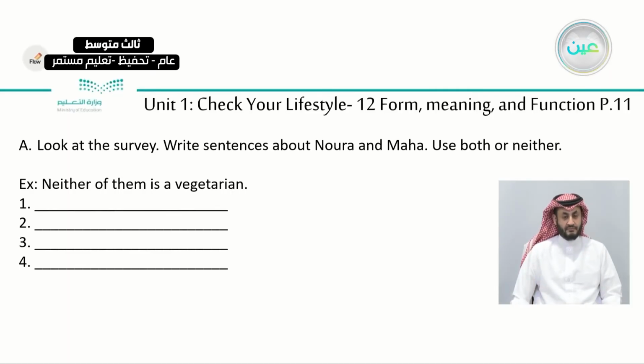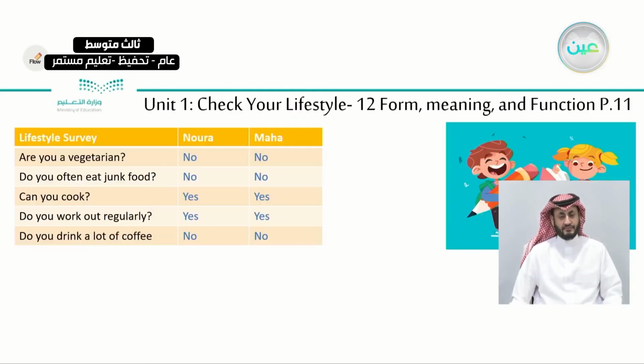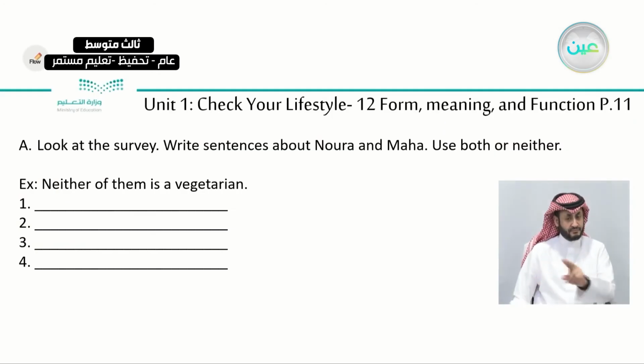So this is an example. Neither of them is a vegetarian, or both of them are what? Let's see the information from the table. Both of them can cook. Can you cook? So the answer here. So this is another example.